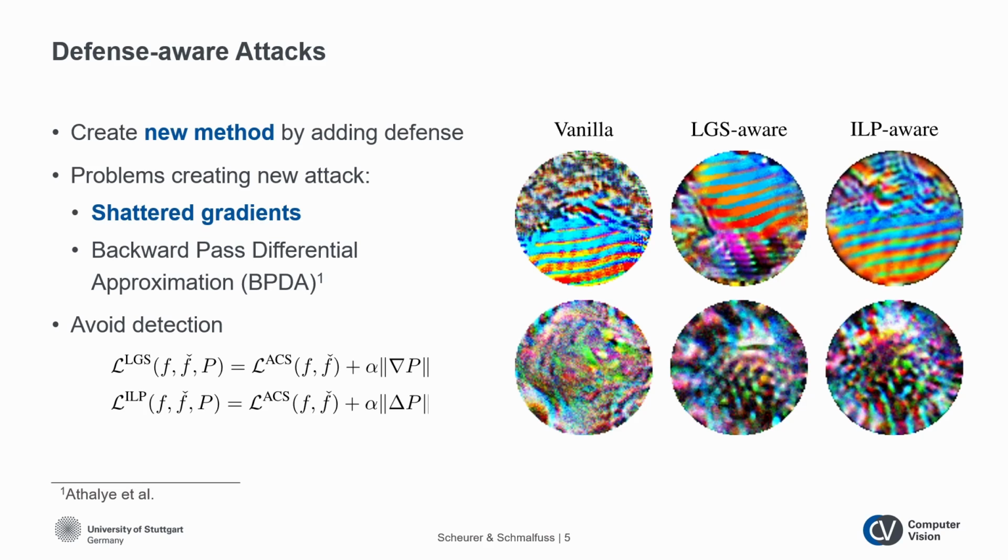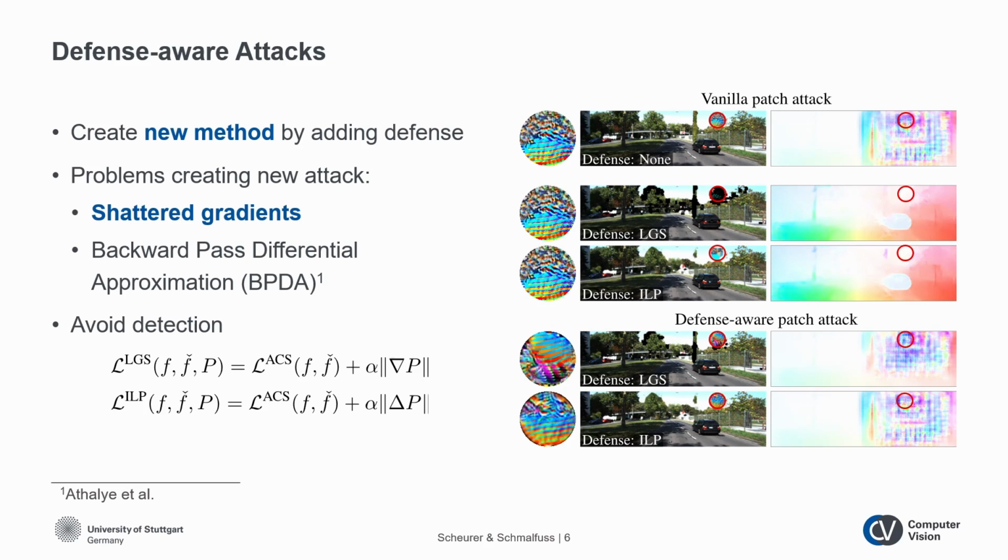We contribute an optimization scheme that is able to bypass the shadowed gradients of the defense using the known backward pass differential approximation, and avoid detection by adding a loss term penalizing high gradient magnitudes of the patch. The new defense-aware patches are noticeably smoother than the unmodified variants, as can be seen on the right. The defense-aware patches are successfully able to avoid detection and render the output flow unusable for the downstream tasks in the bottom 2 flows.